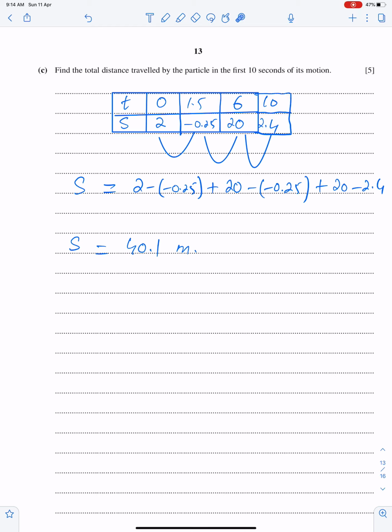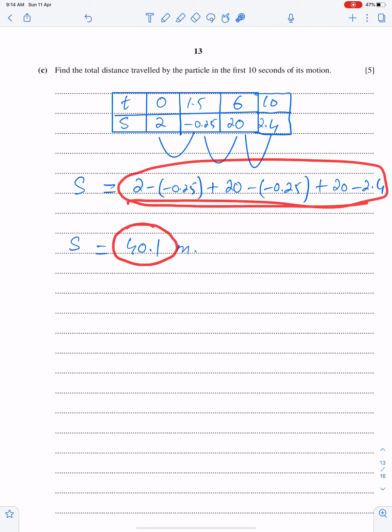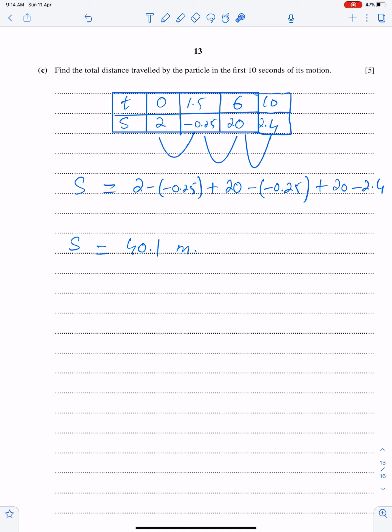Now take the differences of these values of s. So 2, difference means larger minus smaller. So 2 minus this thing. 2 minus this thing. Larger minus smaller. Now 20 minus this and 20 minus this. So when you will solve this, you will get 40.1 meters. That's the final answer, the total distance traveled by the particle in 10 seconds.